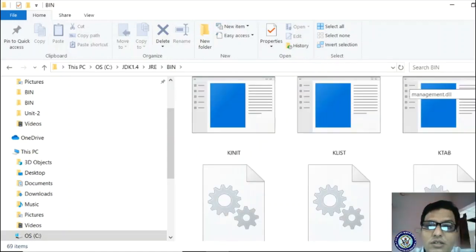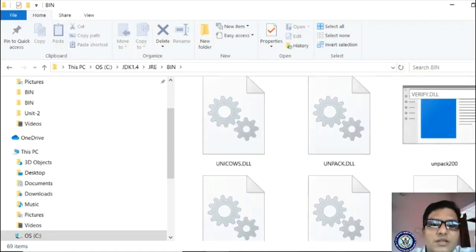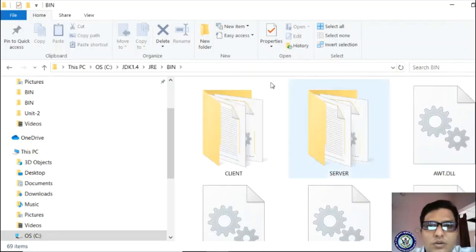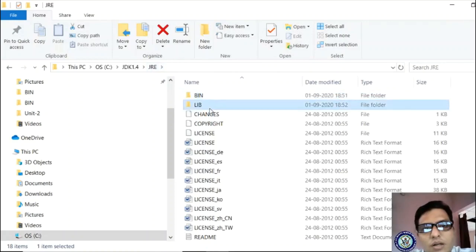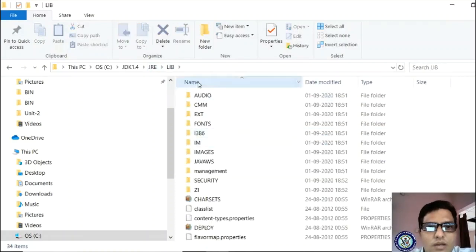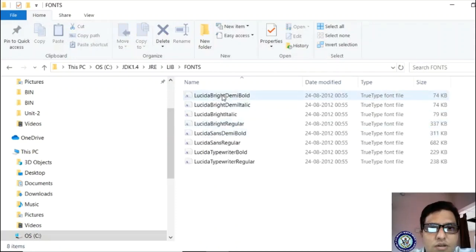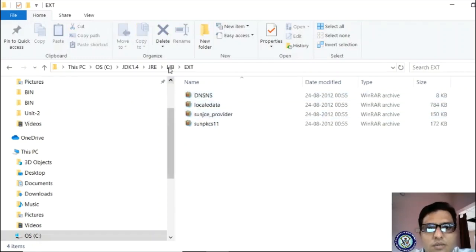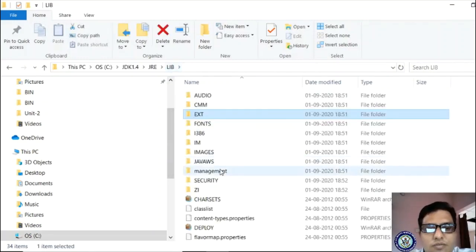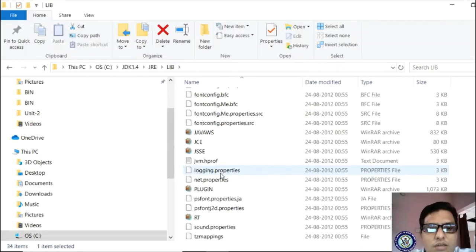These folders consist of classes, methods and interfaces. You are using all this information in your Java source code file. If I open the library, it consists of fonts. If you are using fonts, these fonts exist. If you are using ext, some extension files are available. All these are different packages.